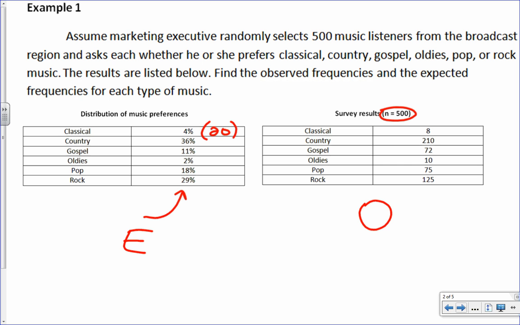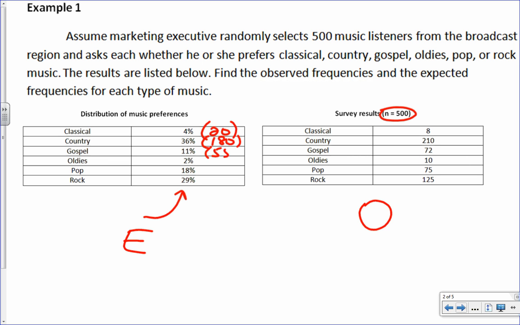Well, now right off the bat, I don't know about that, right? We've got 20 versus 8. So far, how's our survey looking? Yeah, not so good, right? Then the next one would be 180. 180, 210, well, that's not so bad, because that's a big number, right? That's hanging in there. The next one would be 55.